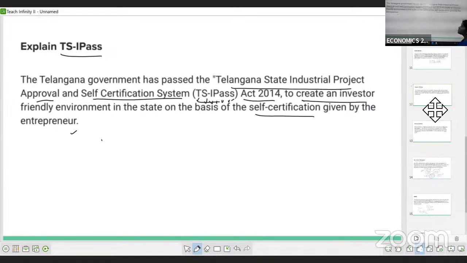Next, according to the Act of 2014, the Telangana government has passed the Telangana State Industrial Project Approval and Self-Certification System, in order to encourage entrepreneurs by giving self-certification.